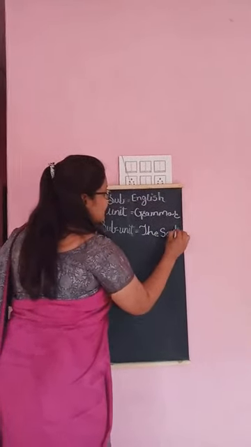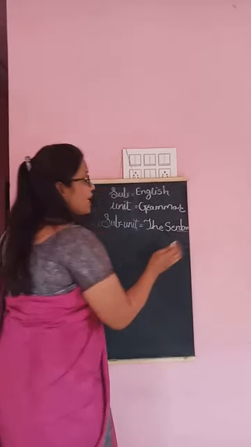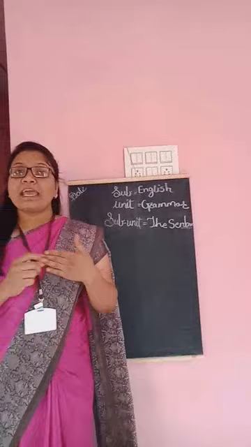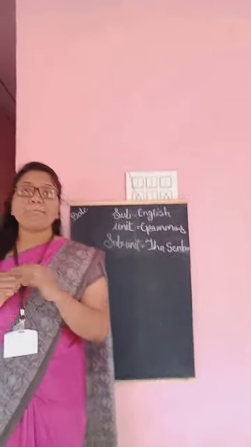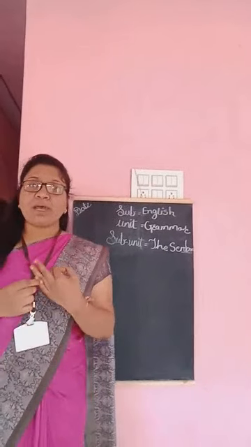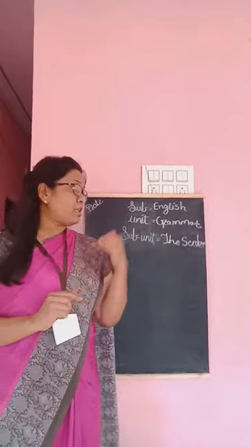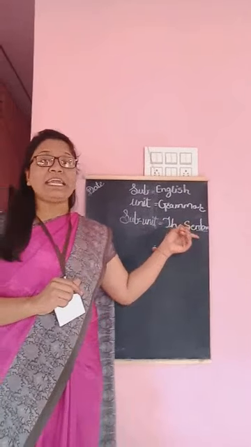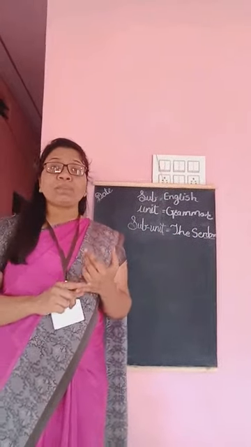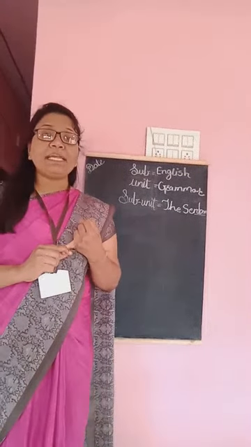A sentence is a group of words which contains a subject and also a verb, and it gives you complete meaning. There are three basic things to learn. First, a sentence contains a subject and also a verb. Second, it gives you complete meaning.